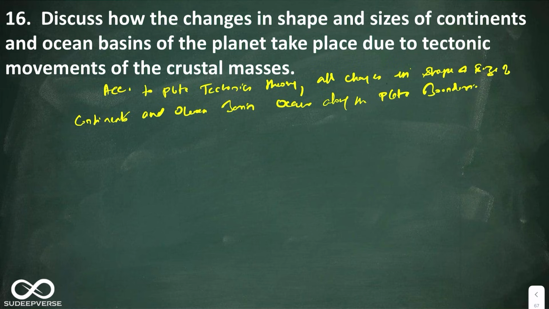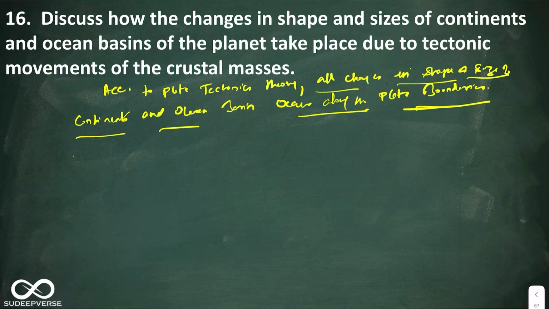In general, plate tectonics theory says that all geophysical phenomena, it can be mountains, it can be ridges, it can be trenches, it can be islands, any phenomena that happens, irrespective of in the ocean or in the land, will always happen in the plate boundary. But I am just explaining it taking the context of the question. That is why, according to plate tectonics theory, I've used the words of the question. All changes in the shape and size of the continents and ocean basins occur along the plate boundaries. This is how you have to smartly take the keywords and add it to your answers.